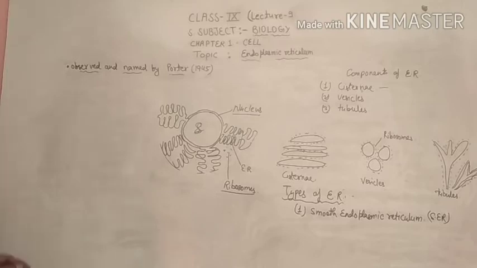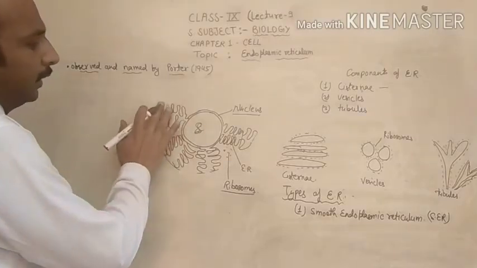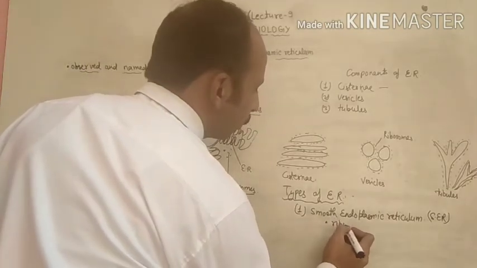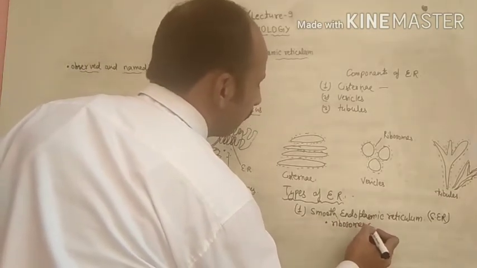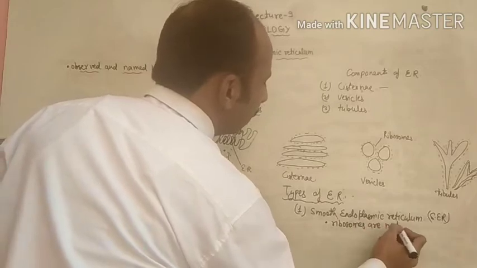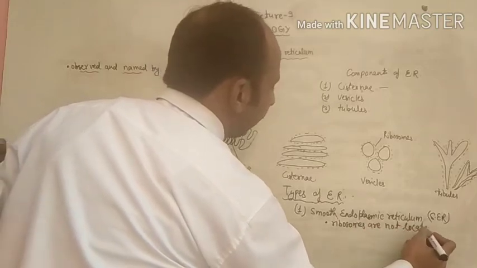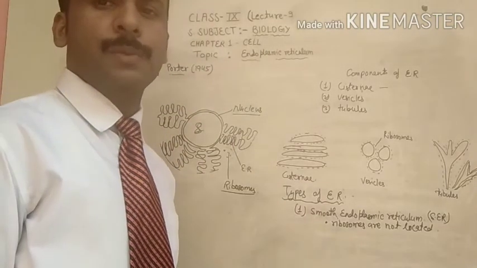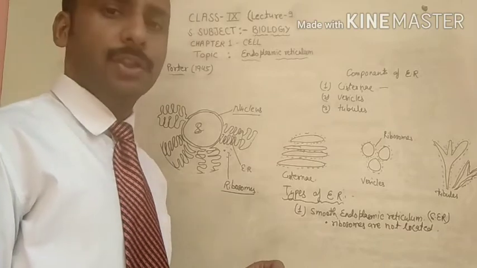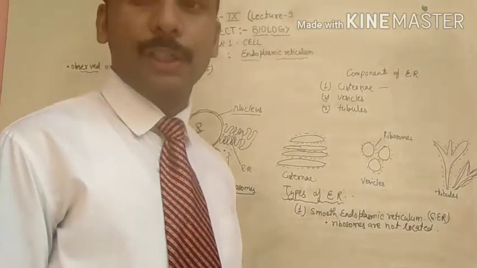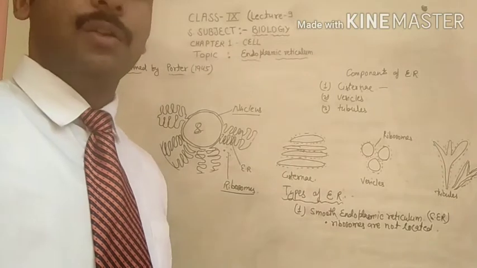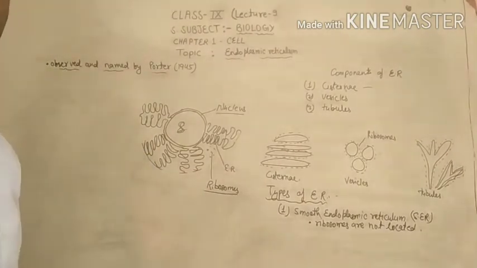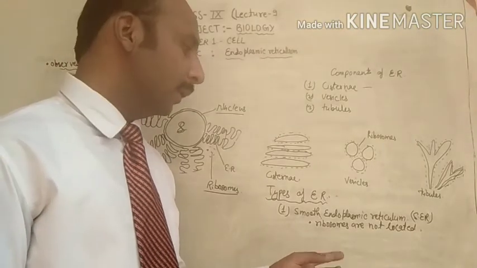Smooth endoplasmic reticulum means the endoplasmic reticulum on which ribosomes are not located. They are called smooth endoplasmic reticulum.